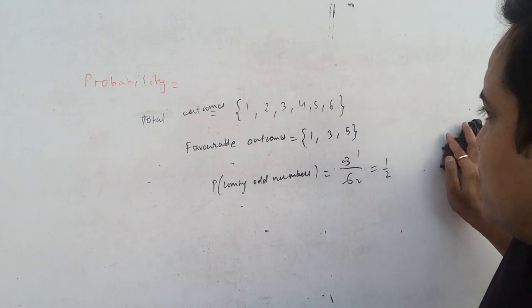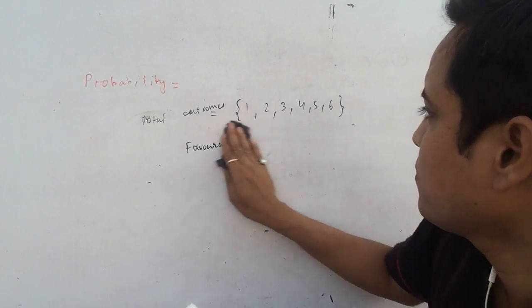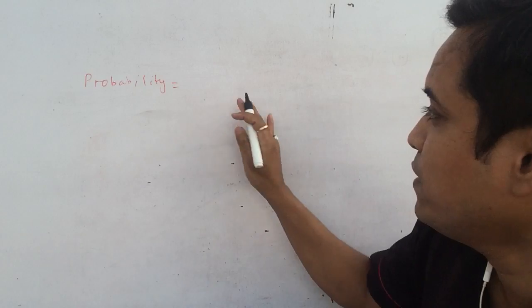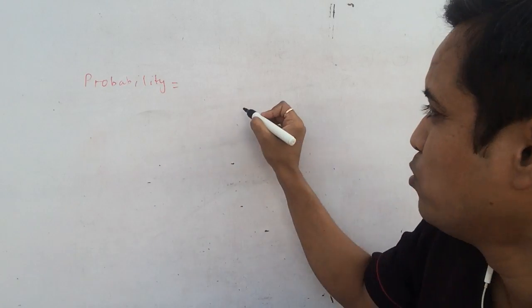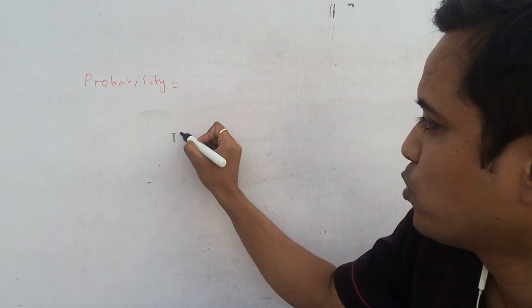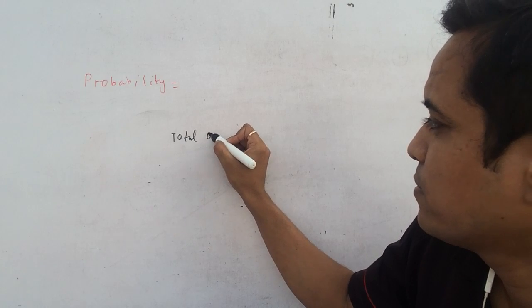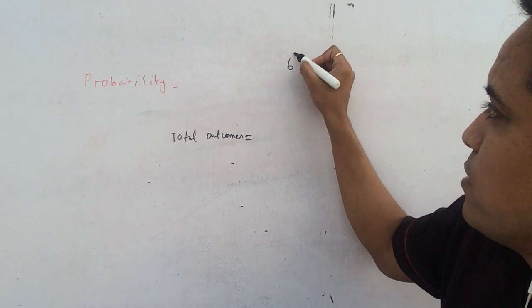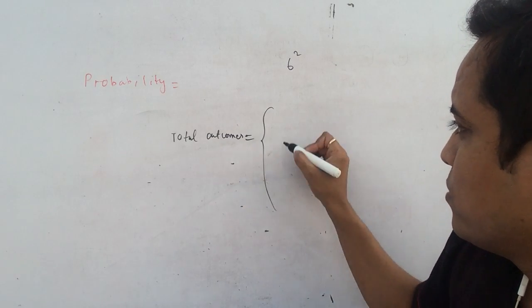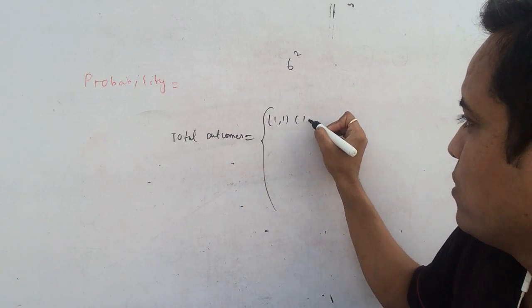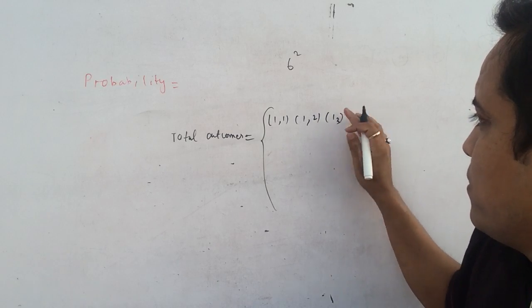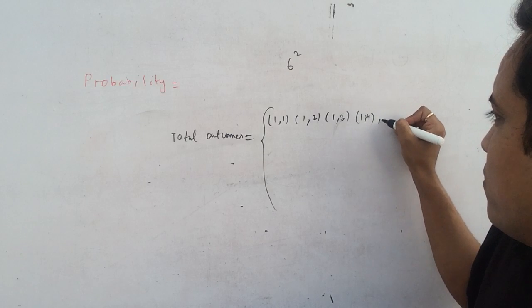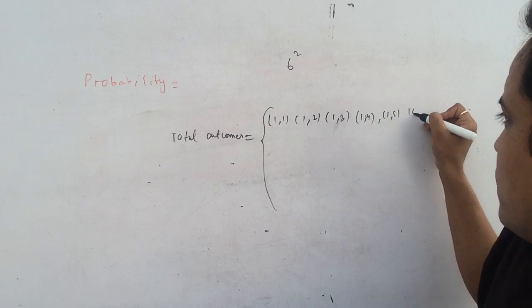So let's talk about the events of throwing two dice. Total outcomes would be 36. How? 6 raised to power 2. So it is 1 1, 1 2, 1 3, 1 4, 1 5, 1 6.